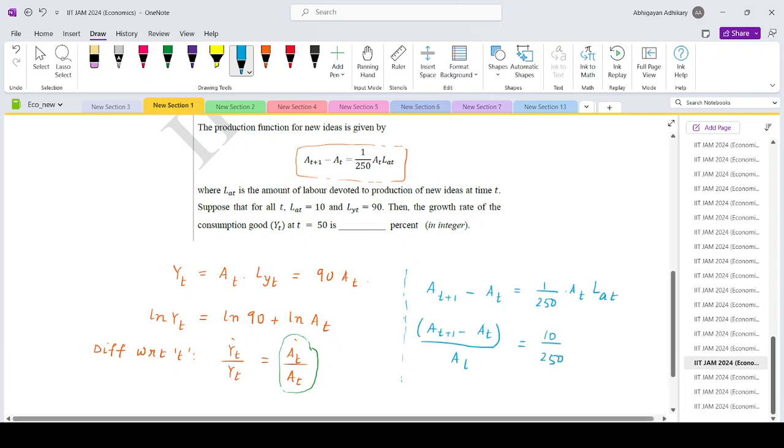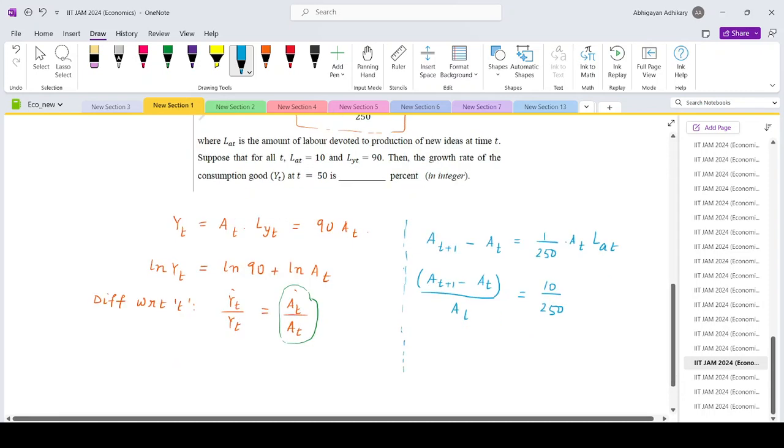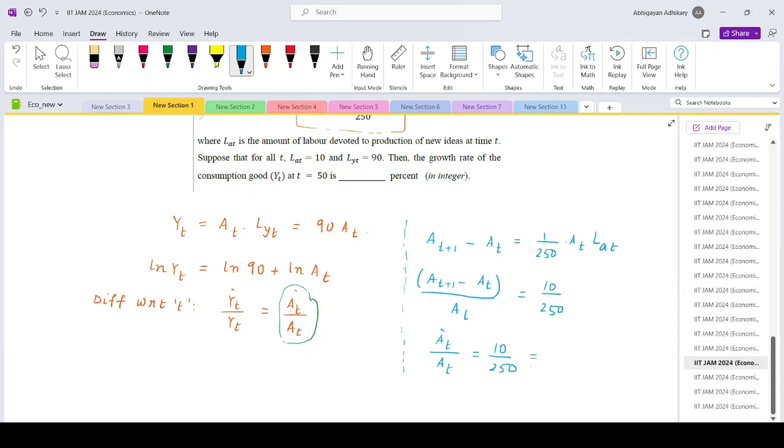The numerator is the change in the level of new ideas, so that is A_t dot divided by A_t is 10 by 250, that is 1 by 25.